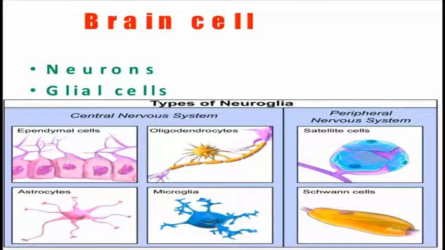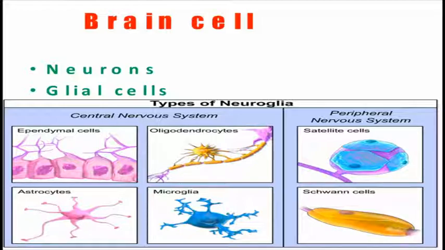Now we will talk about the brain cells. As I told you, the brain contains two types of cells. The first are the neurons, and the others are the glial cells. The basic unit of the nervous system is the neuron, while the glial cells are the cells which support the neurons.